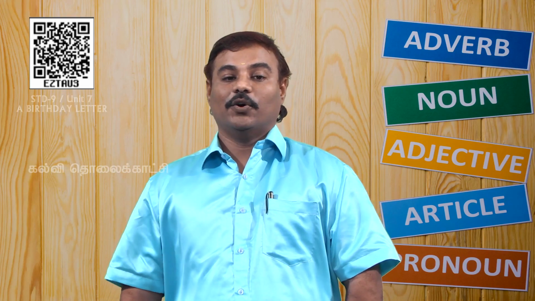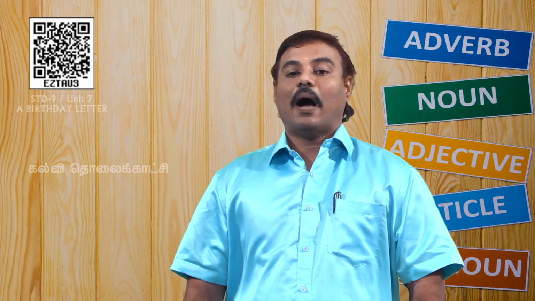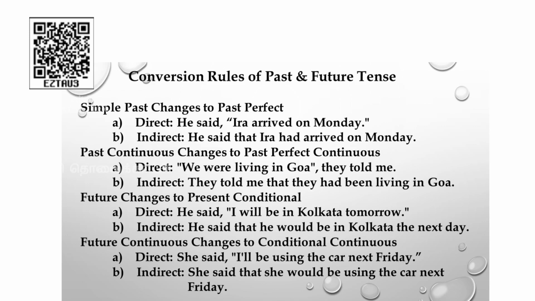Now, let us go to the conventional rules of past and future tense. See the display. Simple past changes to past perfect. Look at the example. He said, Ira arrived on Monday. Dear students, kindly note down the verb in the reported speech. What is the verb in the reported speech?